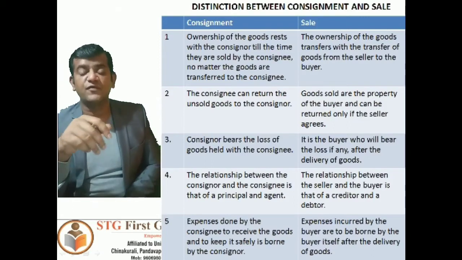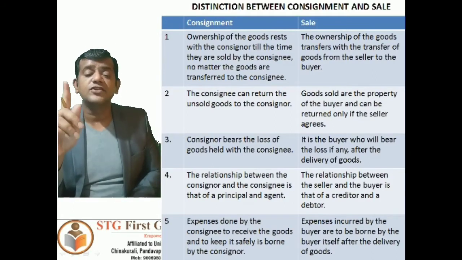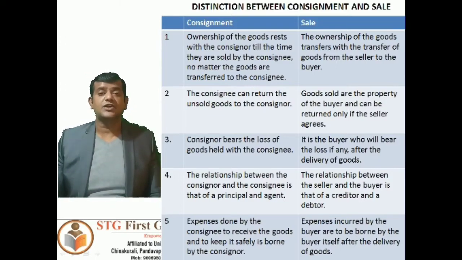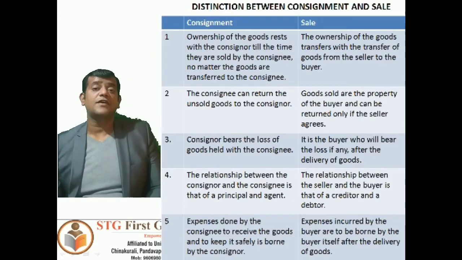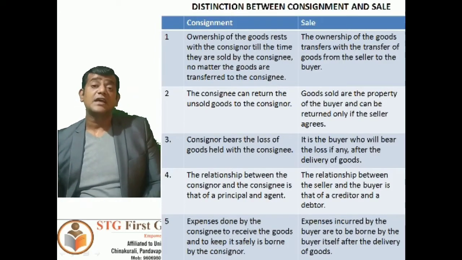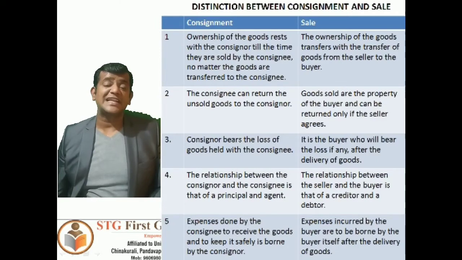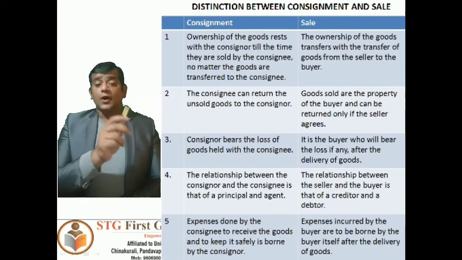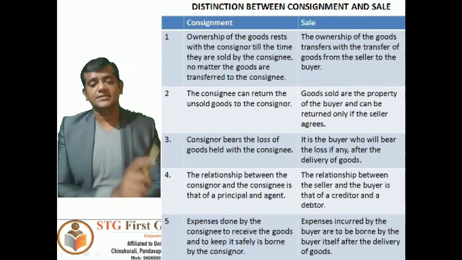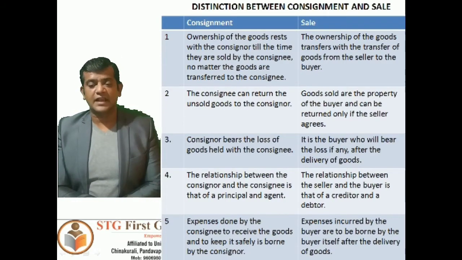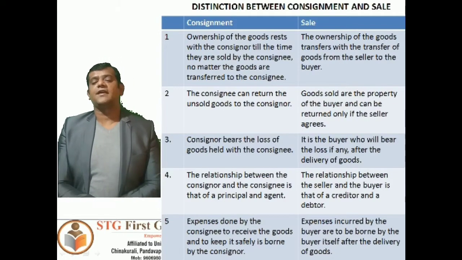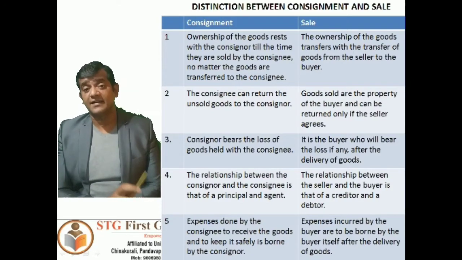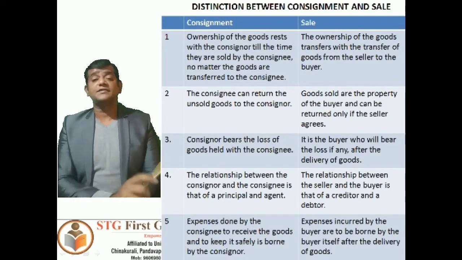Next is point number 4, which you have to understand. The relationship between the consignor and the consignee is that of a principal and agent. So the relationship between the consignor and consignee is always that of principal and agent. But when you consider sales, that is buying and selling, the relationship between the seller and the buyer is that of a creditor and debtor. A creditor and debtor relationship will be there between the buyer and seller under sales.